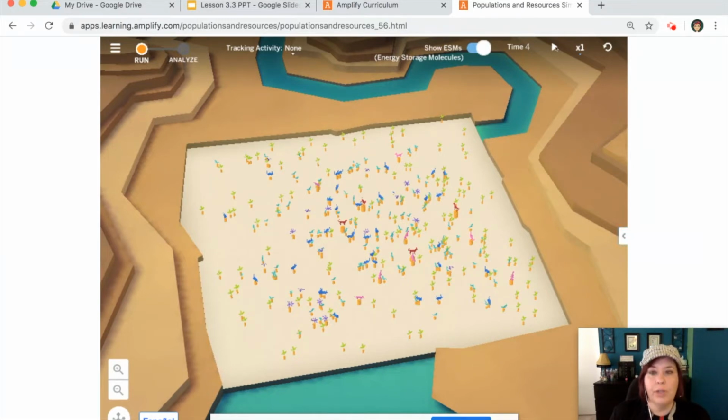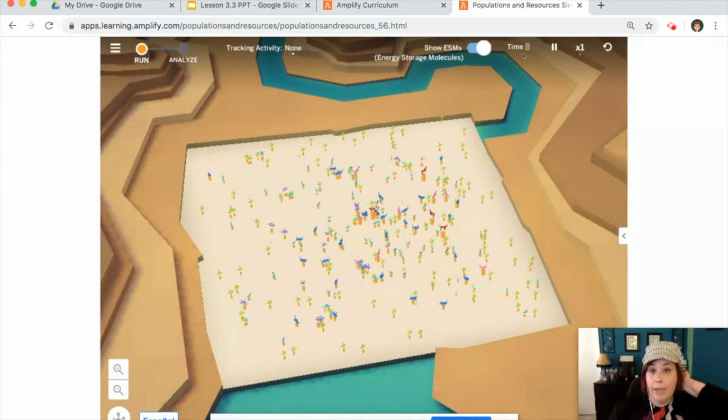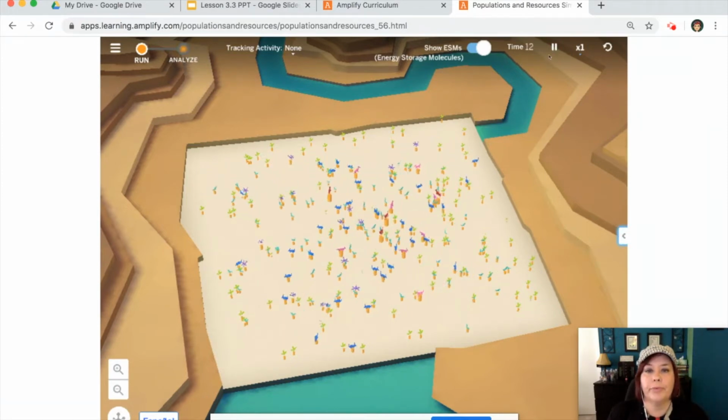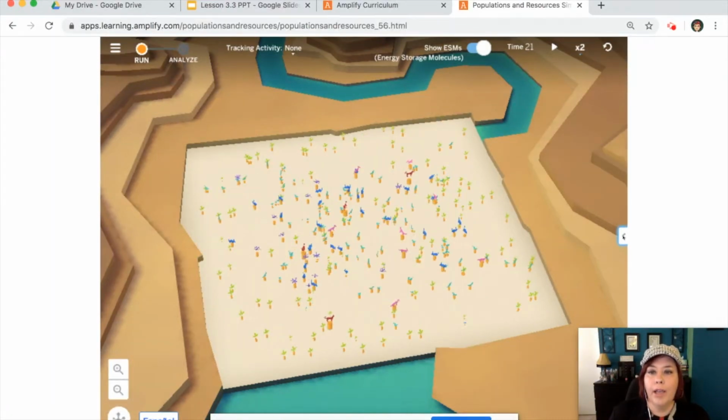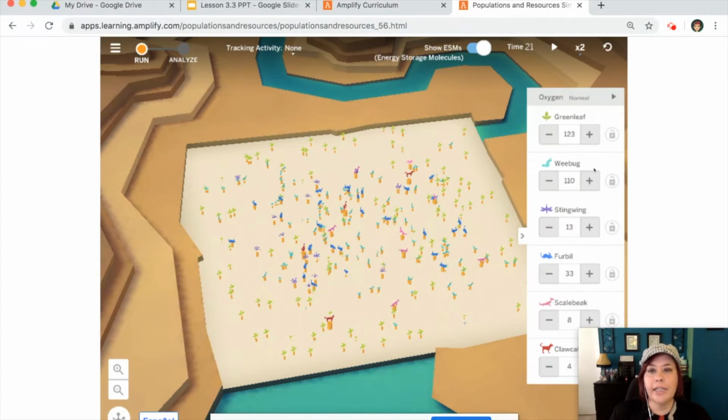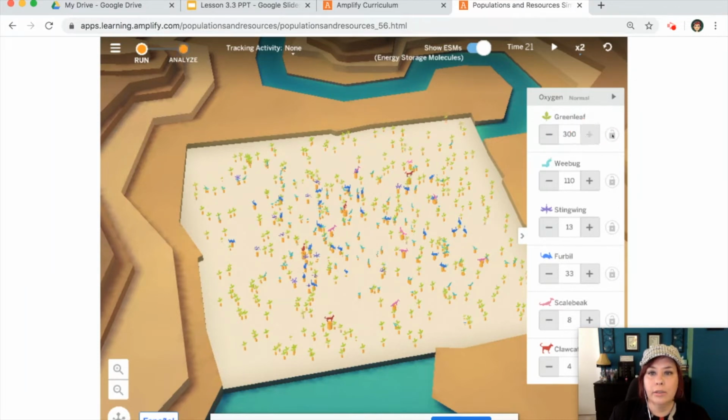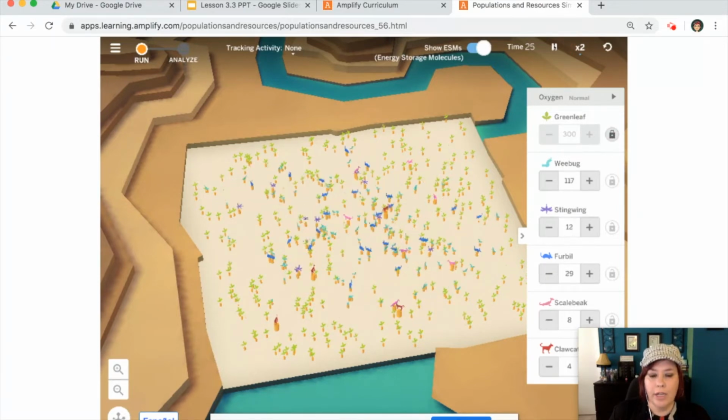So the first one I'm going to do is let my time run for 20 units of time. And then I'm also going to speed this up. I'll pause it, and let's do the first thing. Let's increase the green leaf. So I'm going to go here and just crank these up. Okay, and then I'm going to lock it. And now we're going to let the time run for 200 time units.